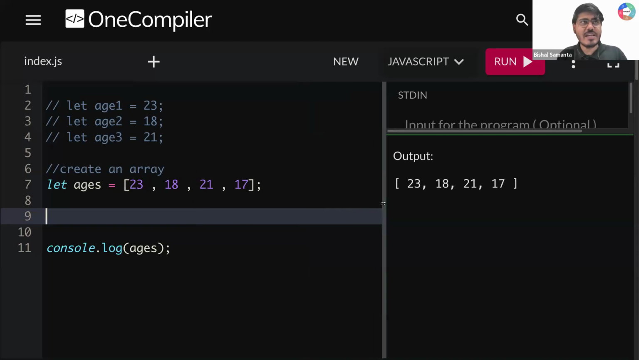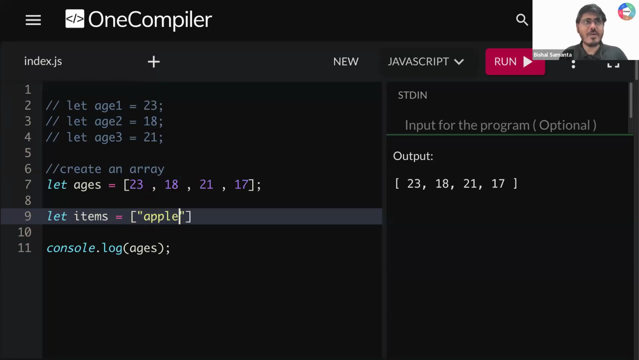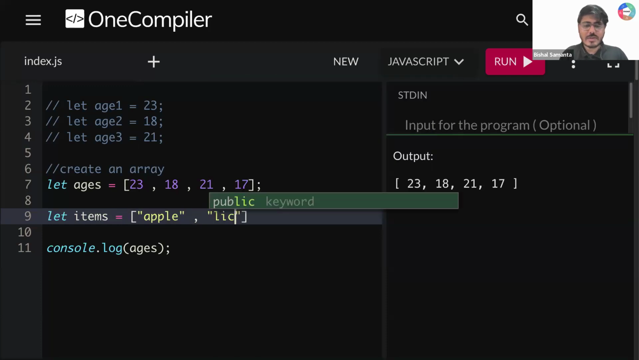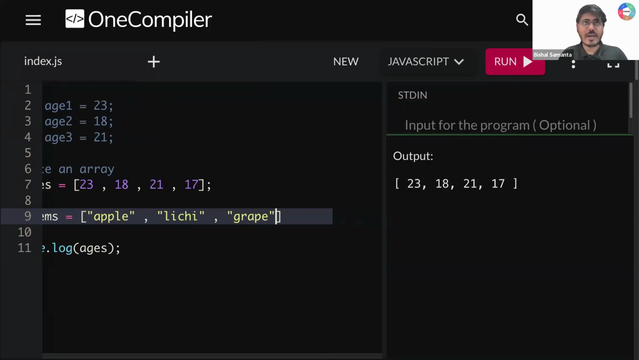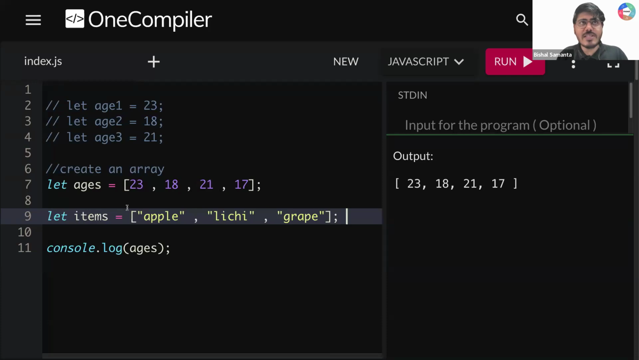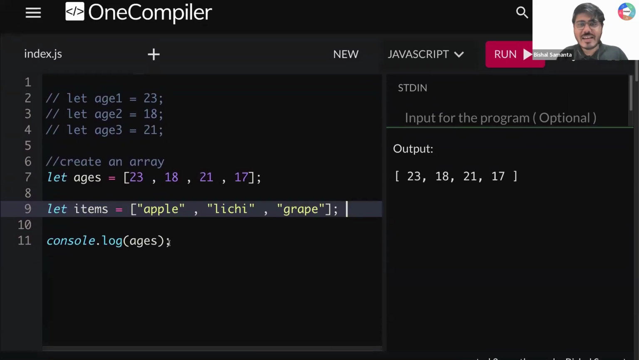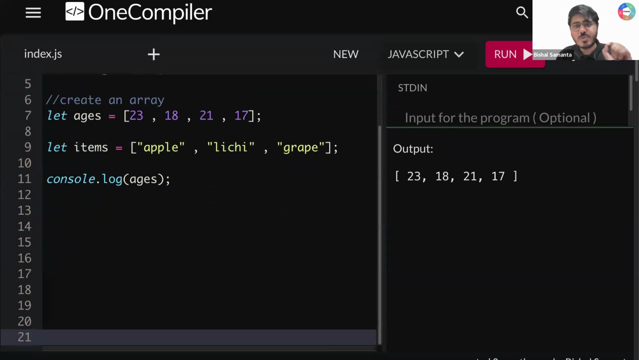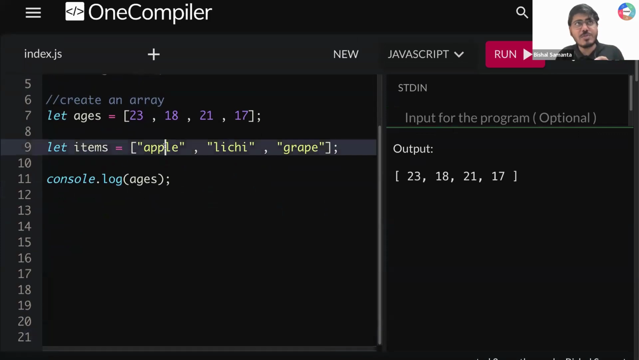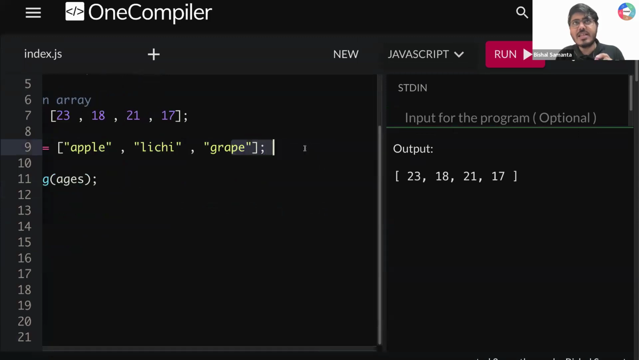Okay, so let me create one more array. Let's say here I'm writing let items. So inside this items variable, let's say I'm storing a few items. Let's say apple, and then lychee, and then grape. Can you tell me, guys, how many elements are present in this items array? So everyone is correct, guys. We have three elements present. So this is my first element, second element, and then third element.